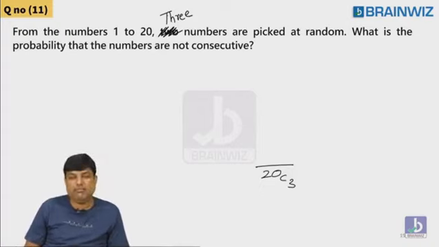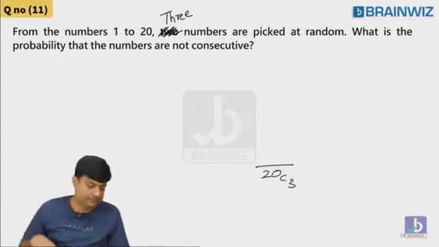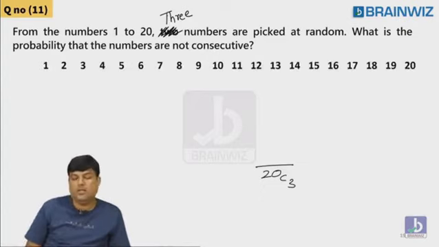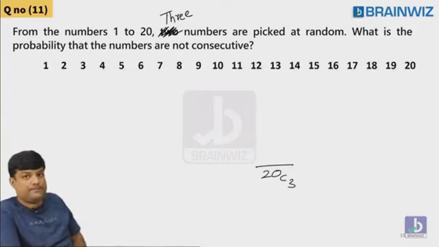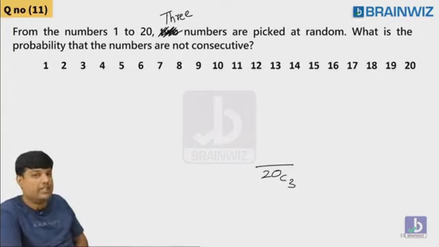Anyways, I should teach you this simple probability question, which is based on consecutive numbers. Everybody look at the screen, the AMCAT question, as we don't have much time. In this strip, how many numbers are there in the given series? 20 numbers. You are supposed to pick three numbers.